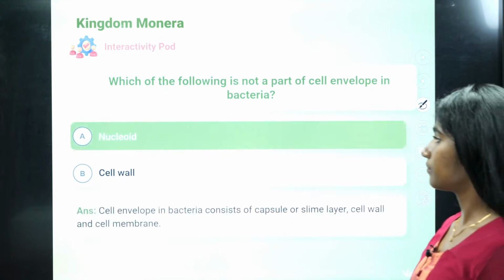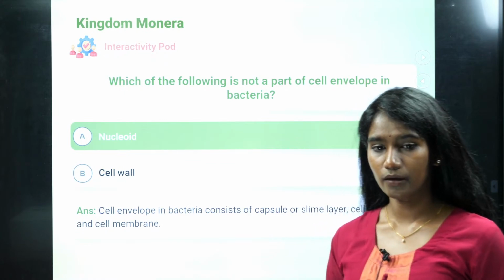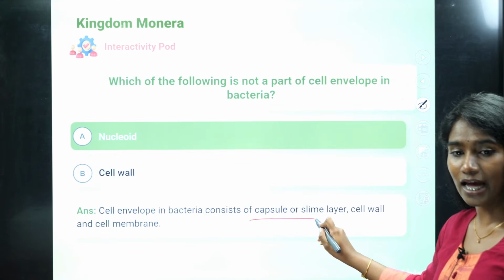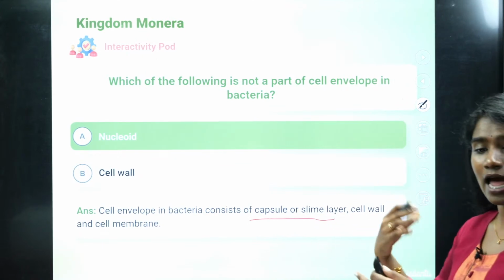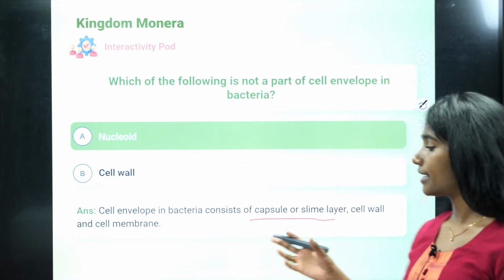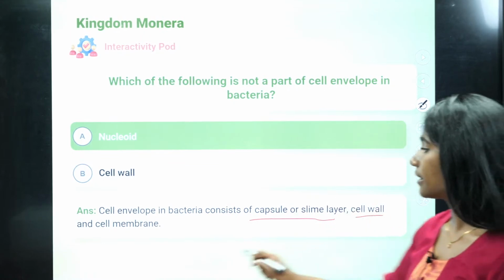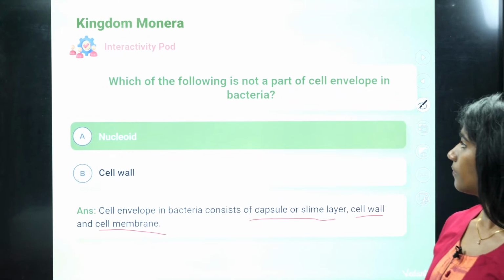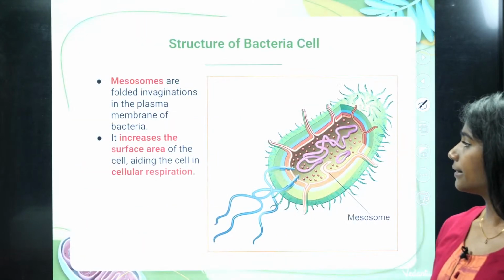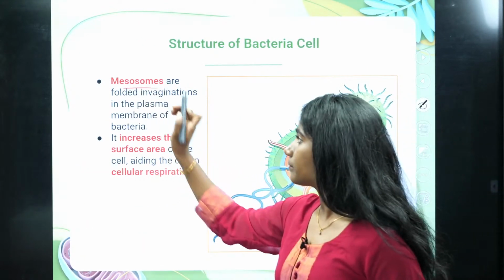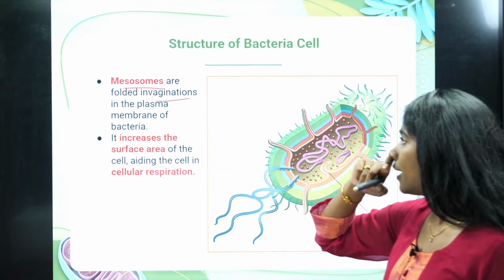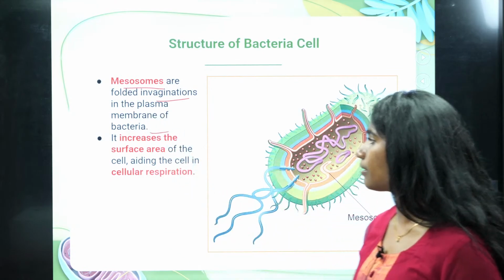It is nucleoid. Okay, see, like I told you, the cell envelope in bacteria consists of, it can have capsule, or else it can be slimy layer also, and then there is cell wall and cell membrane present as well. Okay, and then it has got mesosomes. The mesosomes are the folded invagination in the plasma membrane of the bacteria.